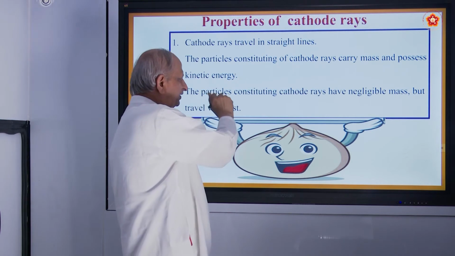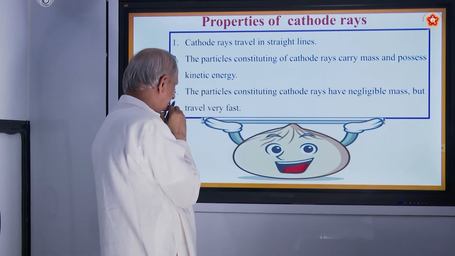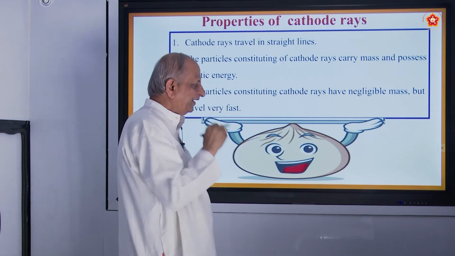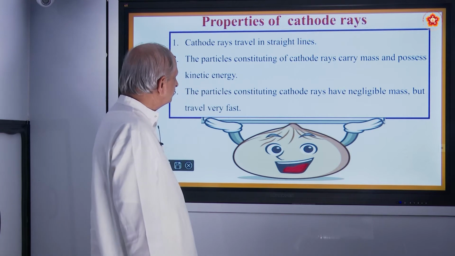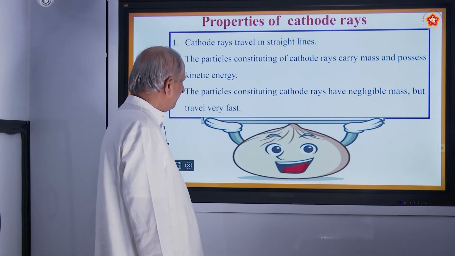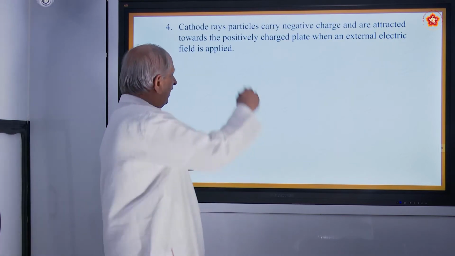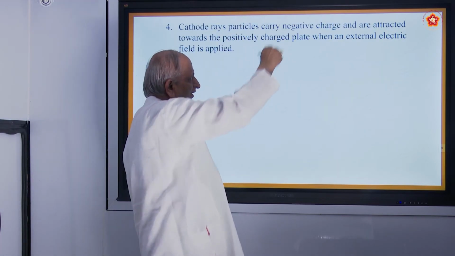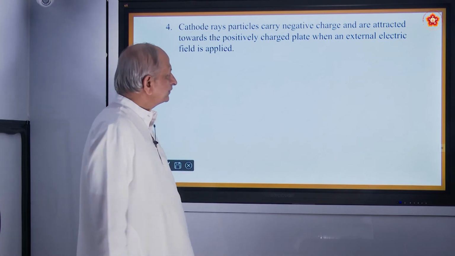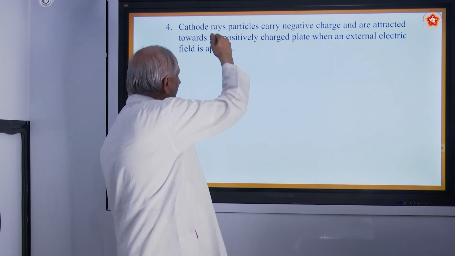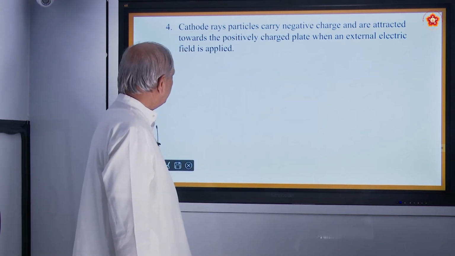Thirdly, the particles constituting cathode rays have negligible mass but travel very fast. We are going to study that in future. So these are the important properties. And you also have two more. Cathode ray particles carry a negative charge because they are produced from the cathode and they are attracted towards the positively charged plate when an electrical field is applied.